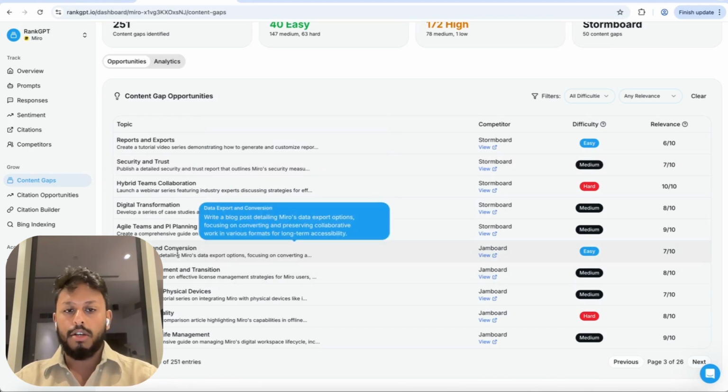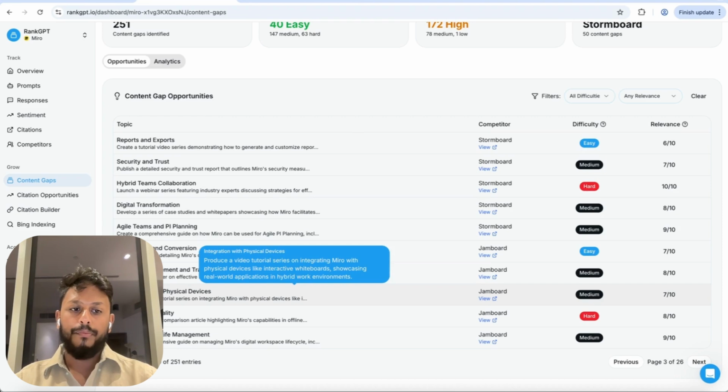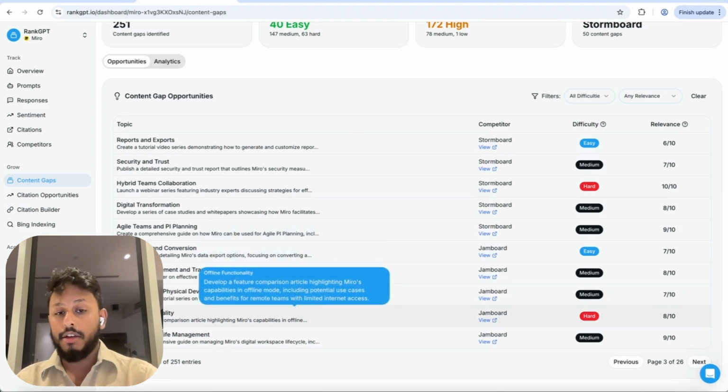And then you can see other examples here. Write a blog post about Miro's data export options. Write a feature comparison article about offline mode, and so on. So this will point out all of the gaps in your content on your website. Because this is the thing, AI can only go off of the information that it has.